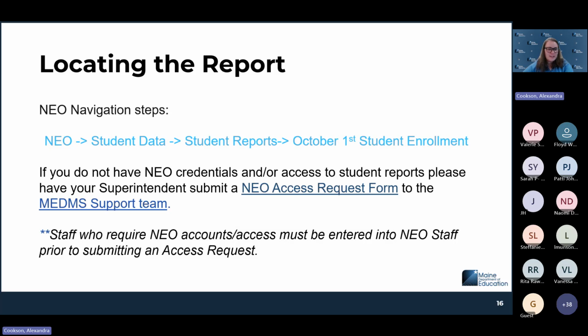In order for us to process that, someone would need to enter you into NEO staff so that we can make sure you have an active staff assignment. Since it is a form on our website, we do verify that there are active staff assignments for anyone who has had an access request form submitted on their behalf, to make sure that we're not providing information to those who do not need it. So you would need to have an active staff assignment, then your superintendent can submit the form and we can get you access.